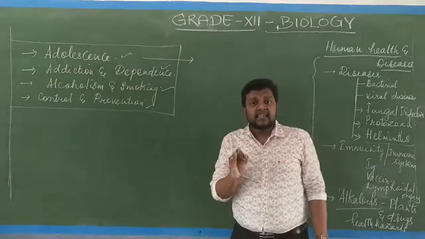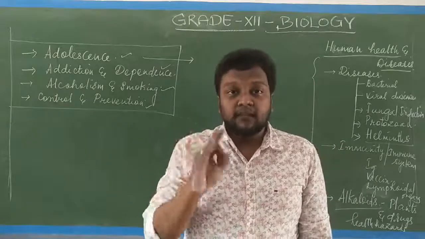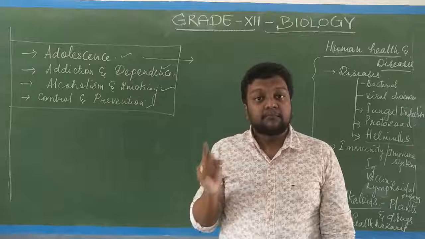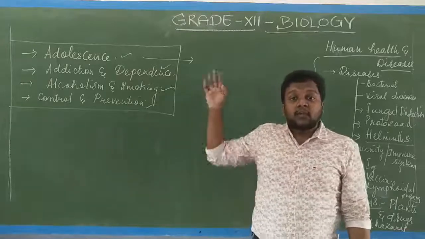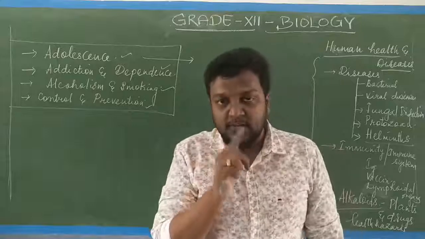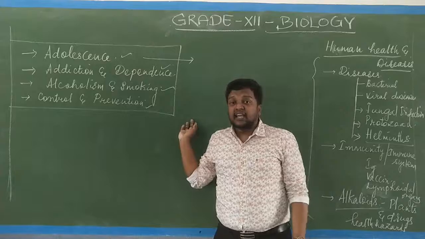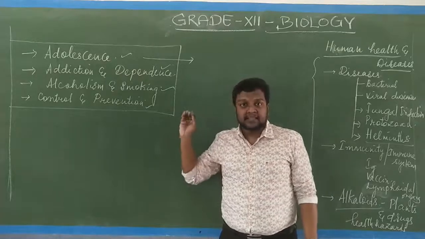And during this stage, the individual wants to have an independent life, independent living, independent nature. But naturally, during this adolescence, the individual depends on the parents. And during this stage, the physical and mental development has taken place.